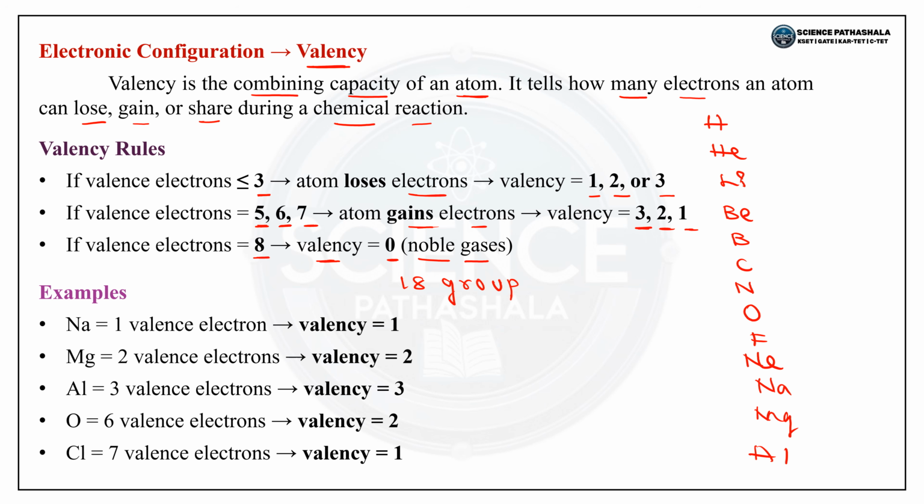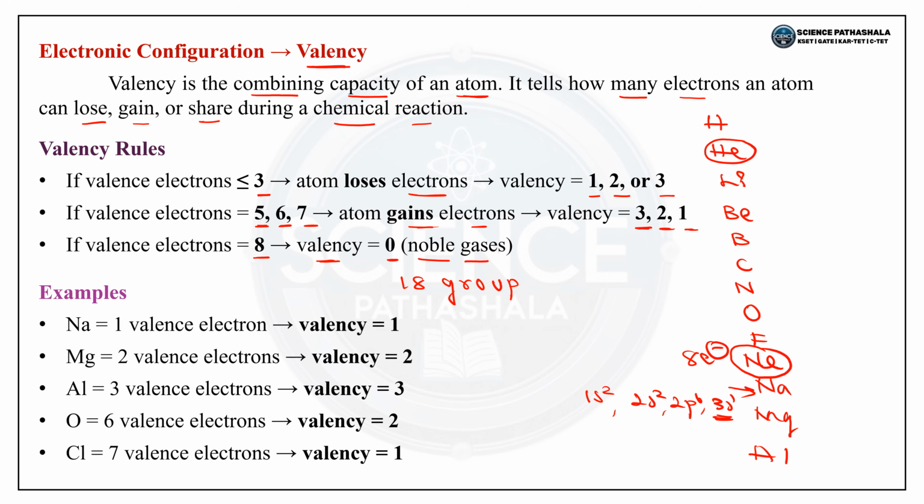Here helium is a noble gas, and neon is a noble gas. Neon contains 8 electrons in its outermost shell. So for sodium, what is the electronic configuration? 1s2, 2s2, 2p6, 3s1. In the third shell it contains 1 electron.